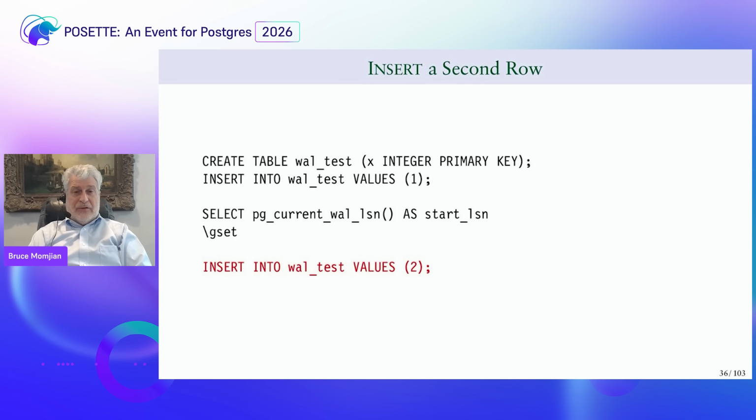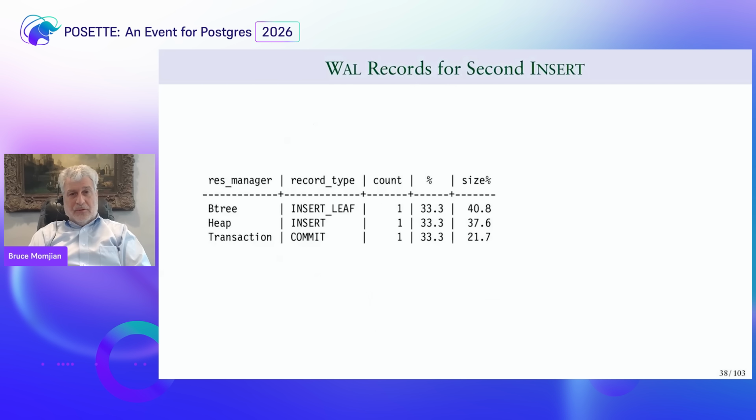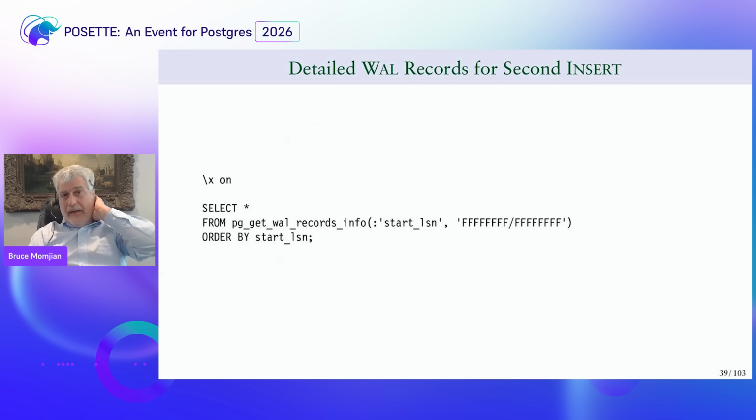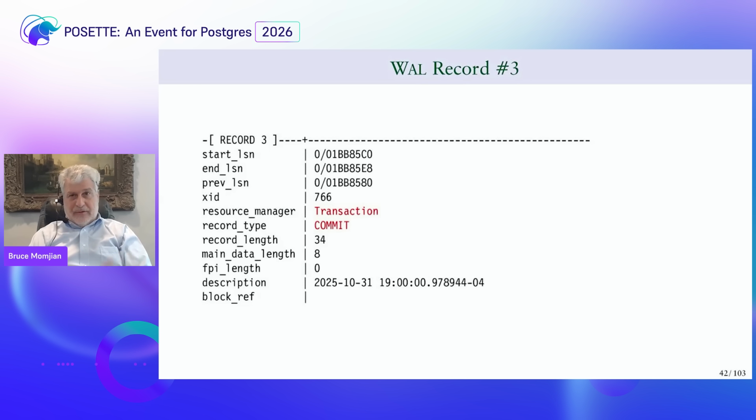If we then insert a second row into the same table, we then have similar records, a little different. Okay. And if we then go to detail, we can actually see this is what the heap insert record looks like. Up top, you have logical sequence numbers and so forth. And here's the second record type for an insert, the third record type for an insert. So I'm going through for each of the record types.